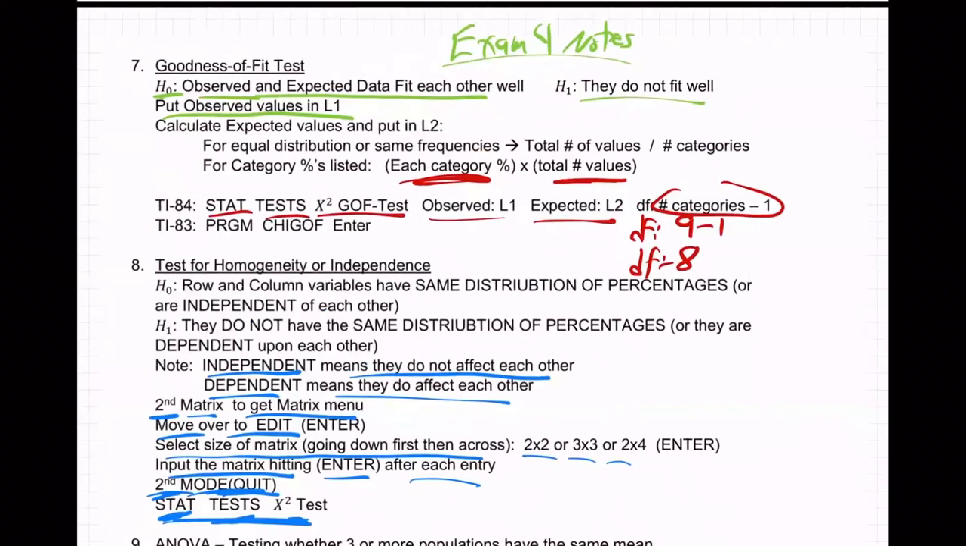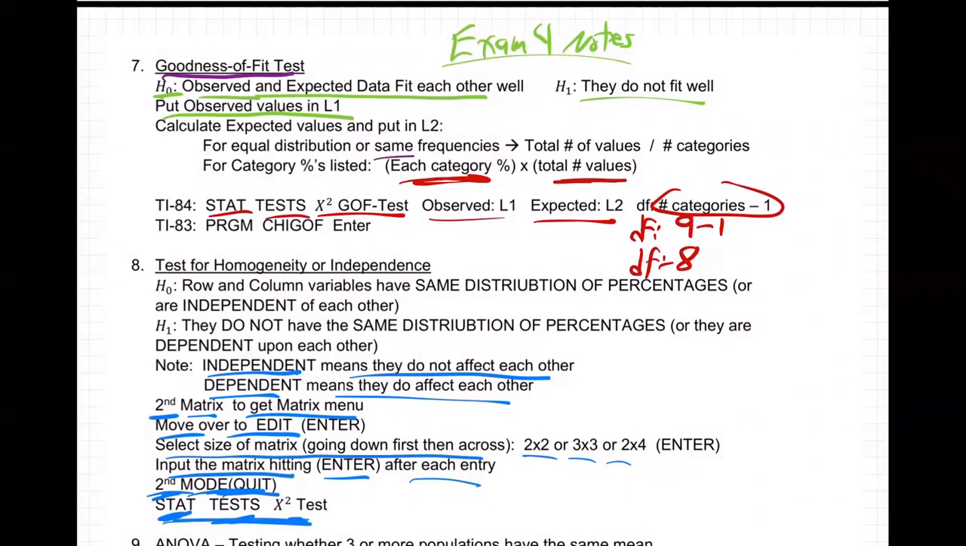Here's the exam 4 notes. It's goodness of fit. And where can I see it? Right here, see, same frequencies. There's the word we're looking for. It's under goodness of fit, same frequency. Right there.